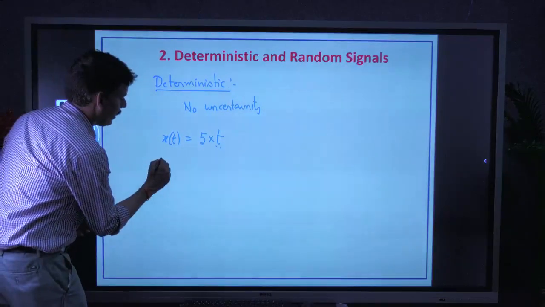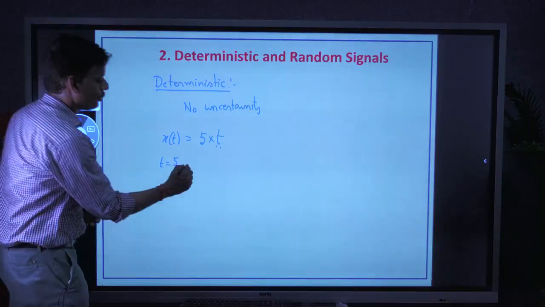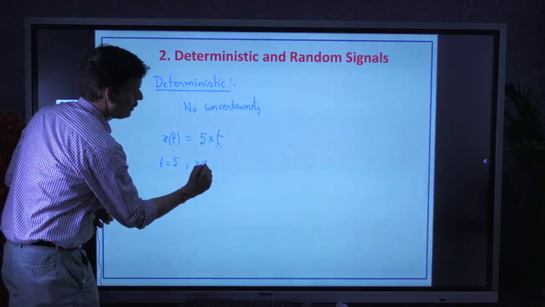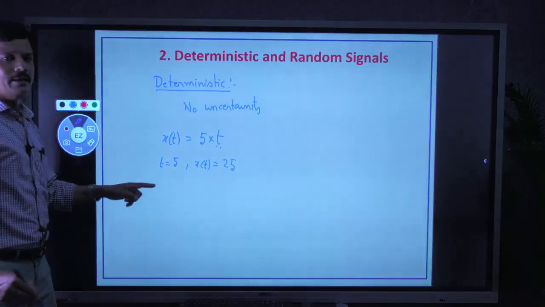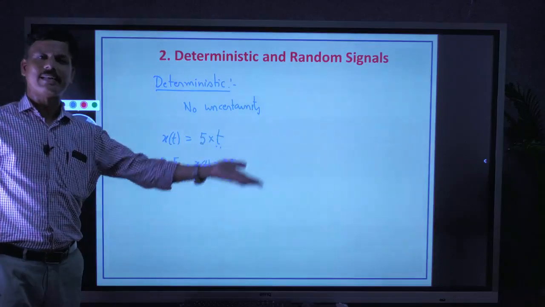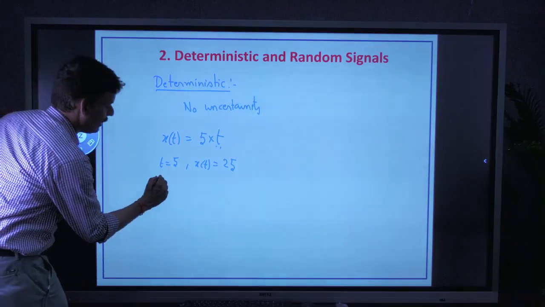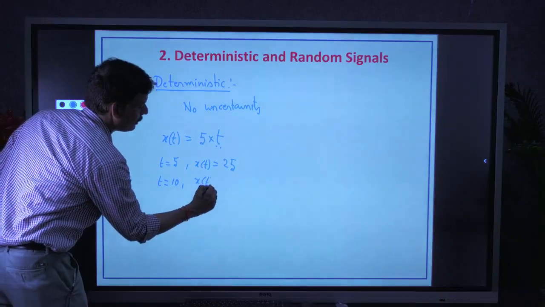Suppose at t equal to 5, what is x of t? 5 into 5, 25. Similarly, at t equal to 10, x of t equal to 50.